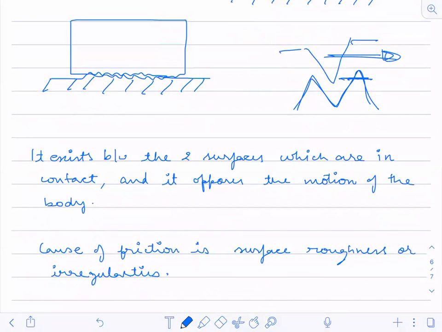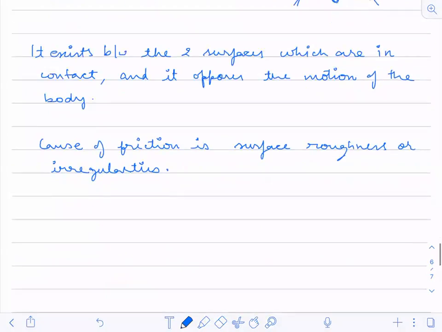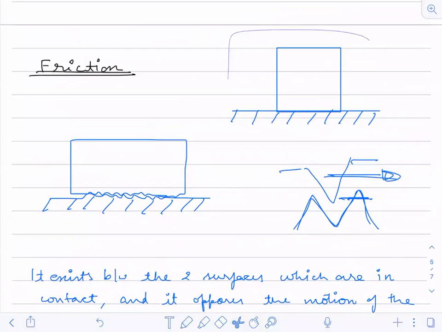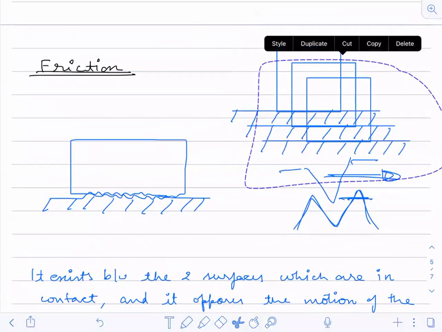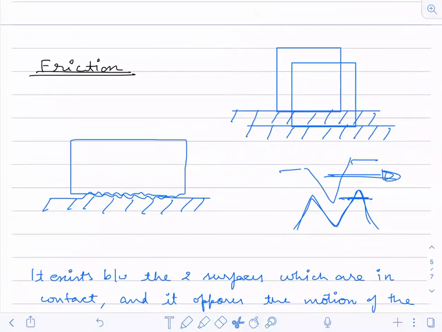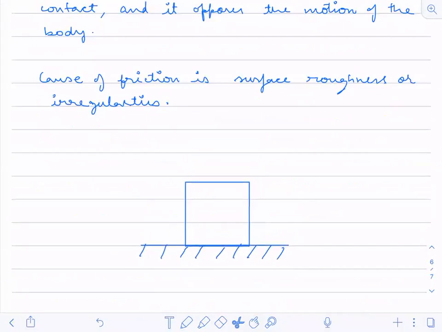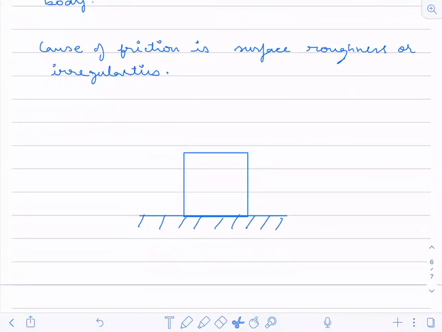Now we are going to see what kinds of friction we have. I'll try to explain with an example, and then I will write the types. Just see, suppose I draw a surface like this over here. So I'm drawing it considering the surface roughness also.